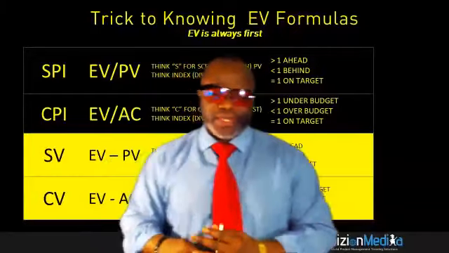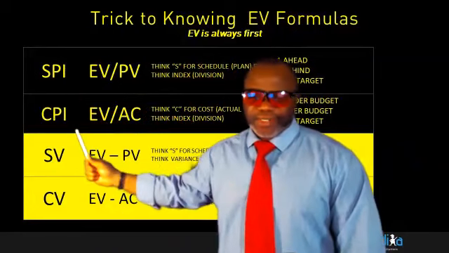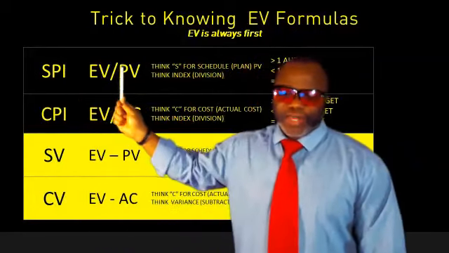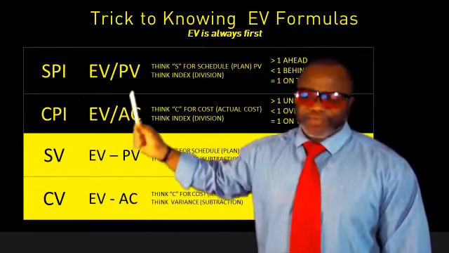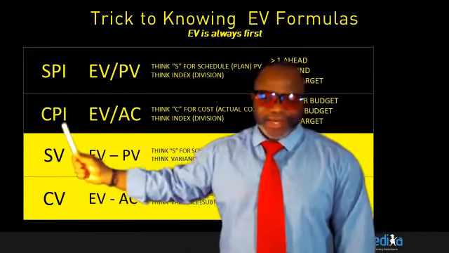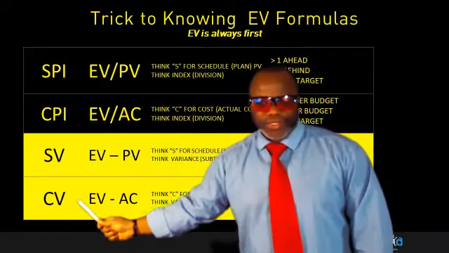Instead, what you need to do is master 4 formulas. I'm going to show you these formulas real quick. Here's a table that summarizes what you need to know. You need to know schedule performance index, cost performance index, schedule variance, and cost variance. Note, they all start with earned value. I say earned value is king. It comes first. When we're dealing with an index, we divide, as you can see here. When we're dealing with variances, we subtract, as you can see there.